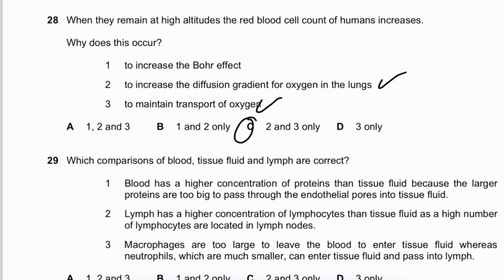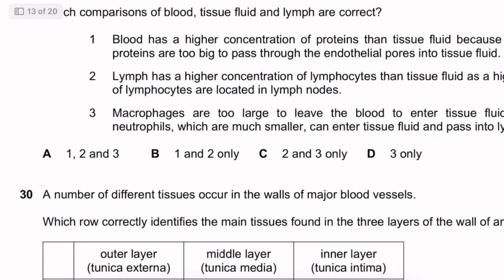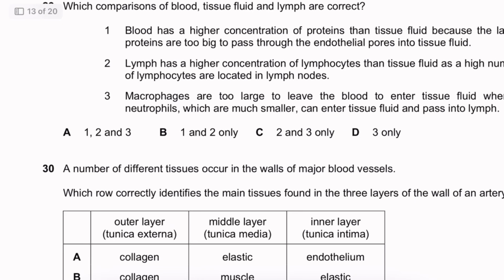2 and 3. Which comparisons of blood, tissue fluid and lymph are correct? Blood has a higher concentration of proteins than tissue fluid because larger proteins are too big to pass through endothelial pores into the tissue fluid. It's actually right. Plasma proteins will not be able to pass through into the tissue fluid because they're so big and not flexible. Lymph has a higher concentration of lymphocytes than tissue fluid, as a high number of lymphocytes are located in the lymph nodes. That's definitely true.